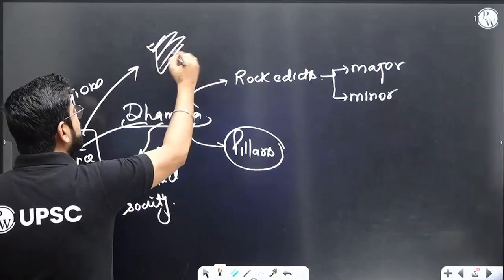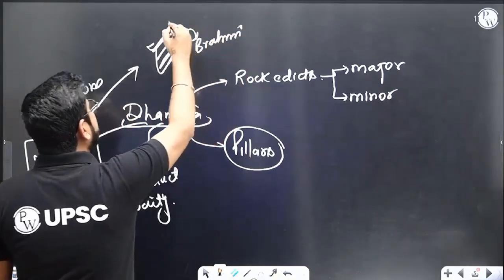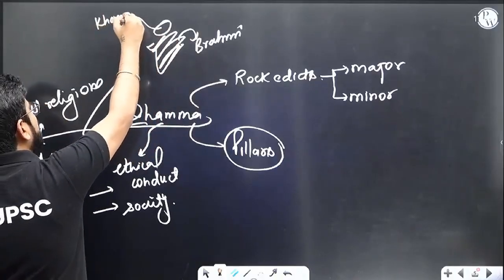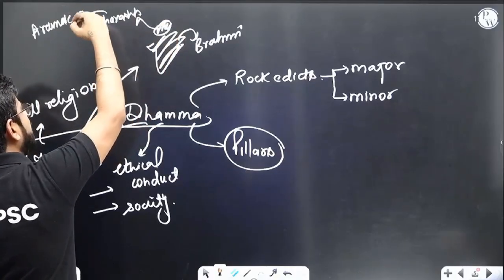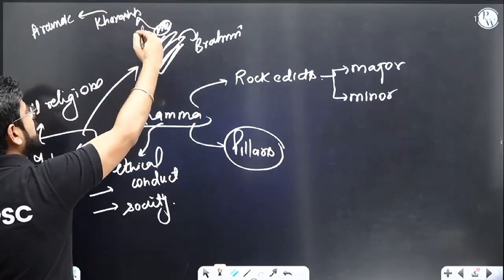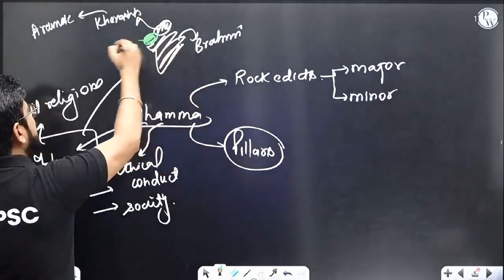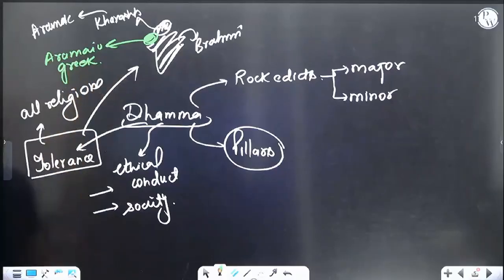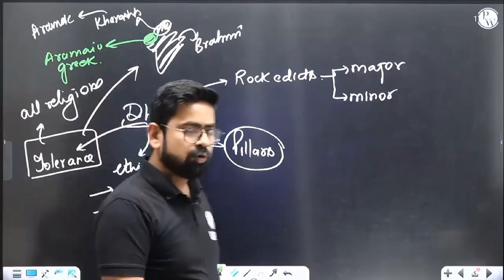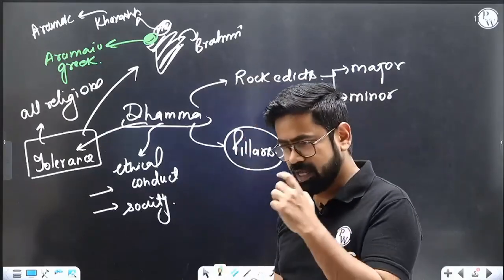For the most part he was using Brahmi, but here he was writing in Aramaic language and Kharoshti script. Why? Because this is Gandhara, Cambodia. This was under the Achaemenids, so their whole culture is different now. Similarly, in this part, Afghanistan, Kandahar, we will find not only Aramaic, but also Greek. So we are observing that tolerance is not only with respect to a particular religion, but also with respect to language.